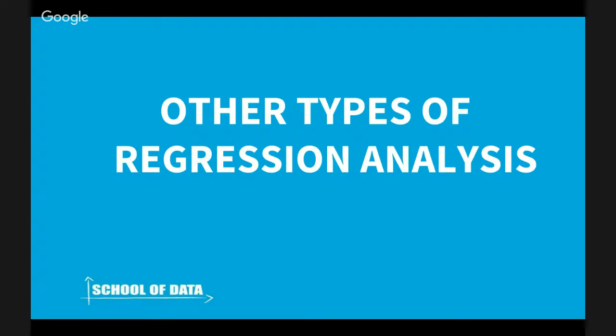And then what I want to show you real quickly is some other types of regression analysis that you can run. As I said, the linear model is the first model you see, but there are other types of regression analysis that you could use that depend on the phenomena that you're trying to study, and also on the characteristics of your variables.